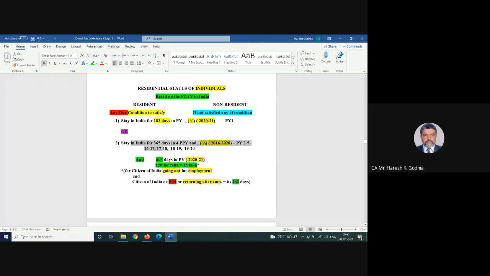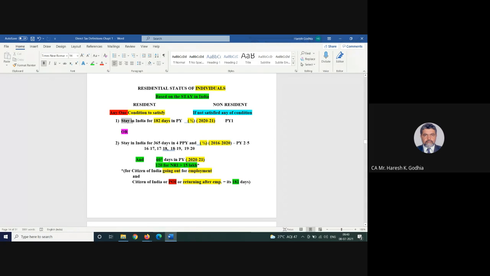Then obviously you are non-resident. So in income tax, the non-resident definition is reverse. If you are resident, then you are not a non-resident. But if you are not satisfying any of these two conditions, I'm happy if you satisfy any one. But if you are not satisfying any one of these conditions, then you are a non-resident. Now, let us understand what these conditions are.